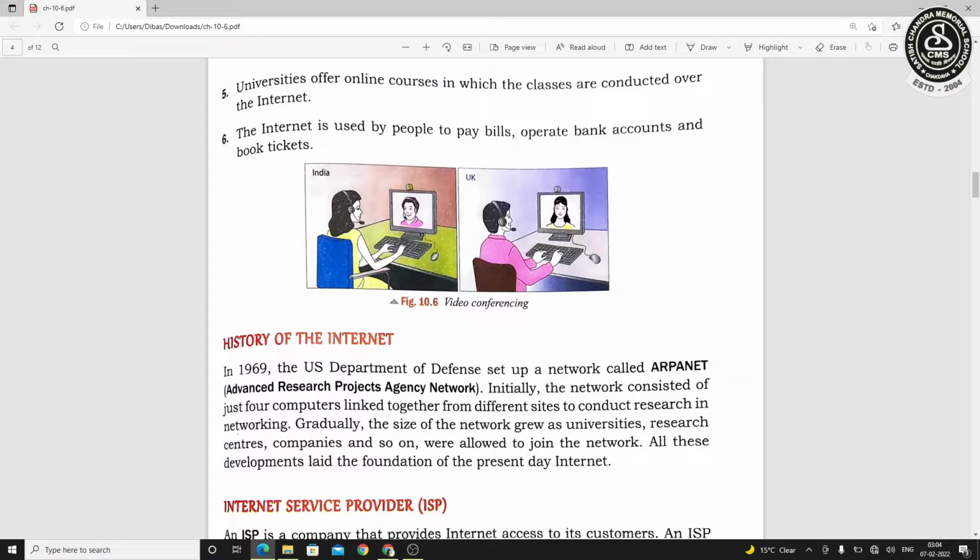Now the history of the internet. In 1969, the US Department of Defense set up a network called ARPANET, which is Advanced Research Projects Agency Network. In this system, 4 computers located in different places were connected to each other for sharing information. That's how the internet was introduced, and afterward the size gradually increased, and nowadays we are using it in each and every place.